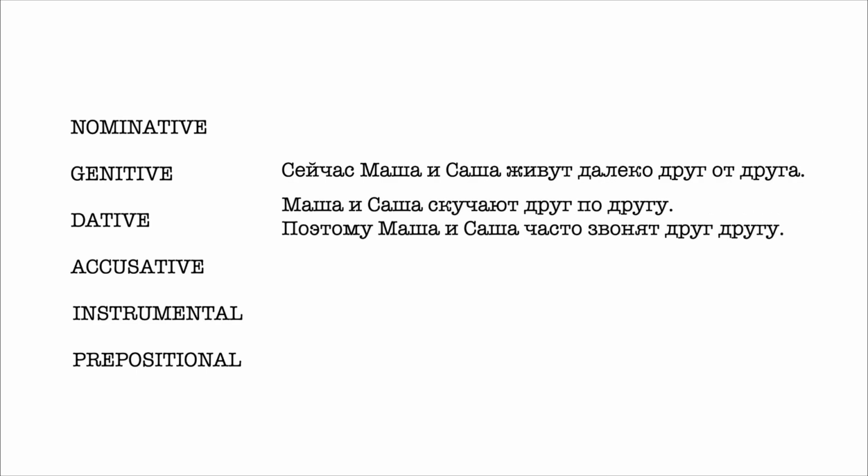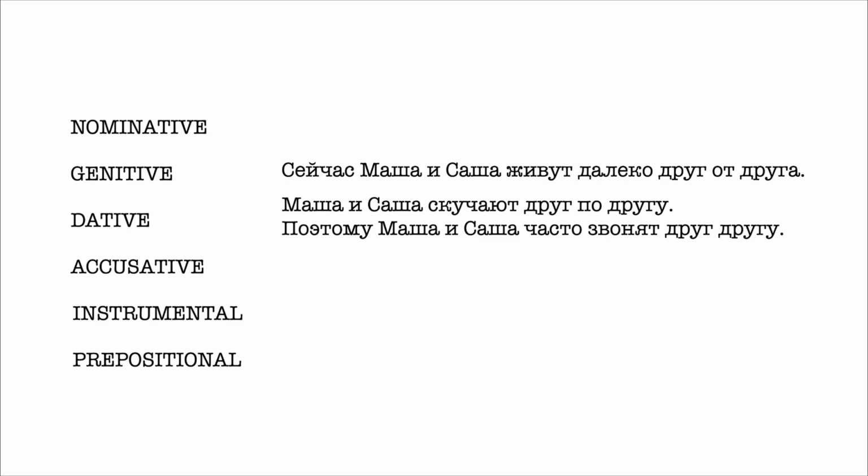Маша и Саша скучают друг по другу. Masha and Sasha miss each other. We know that the verb is скучать по кому. That's why we have скучают друг по другу. Again, the preposition comes between the two words, друг по другу. And why do we use the dative case? Well, because the verb скучать goes together with the preposition по, and the preposition по requires the dative case.